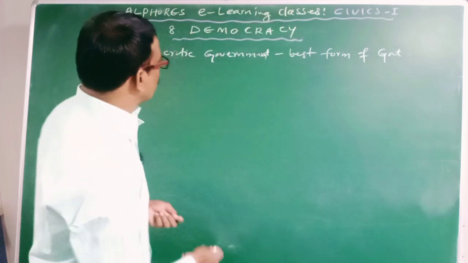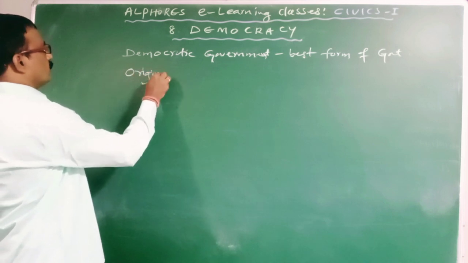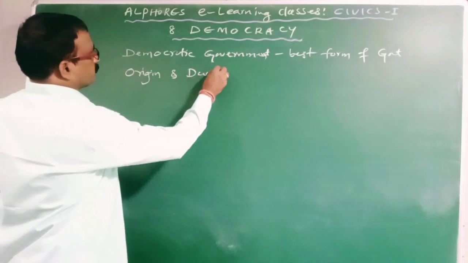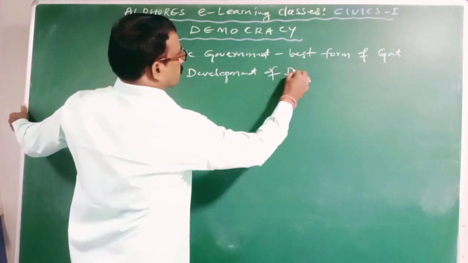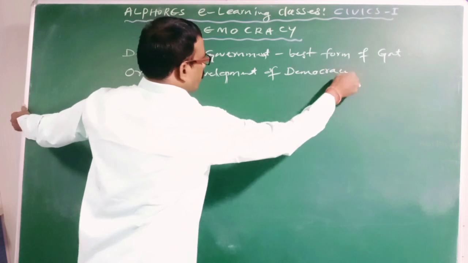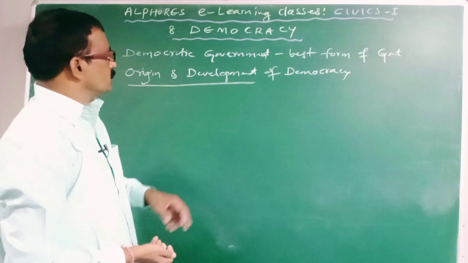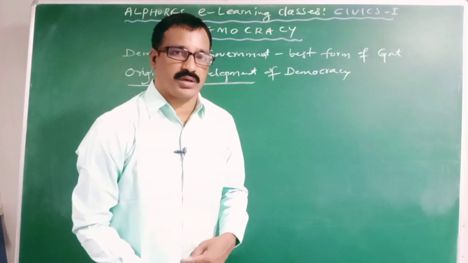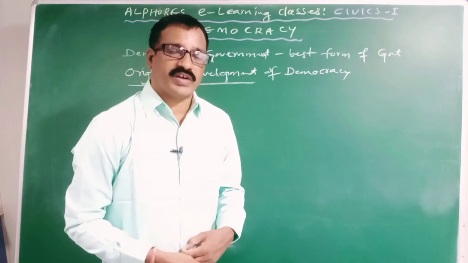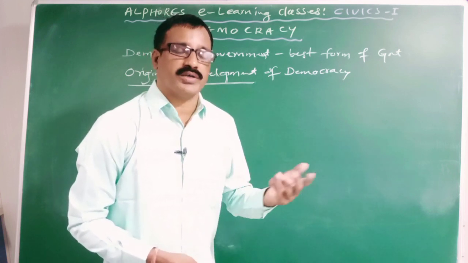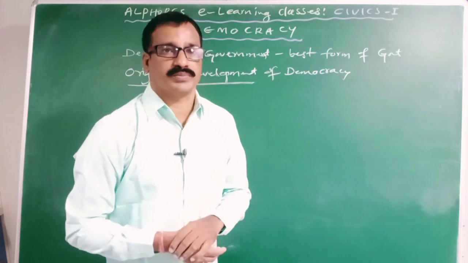Then coming to origin and development of democracy. Now, democracy and democratic institutions are not new to us, because we can find democratic institutions in the past in so many world countries.